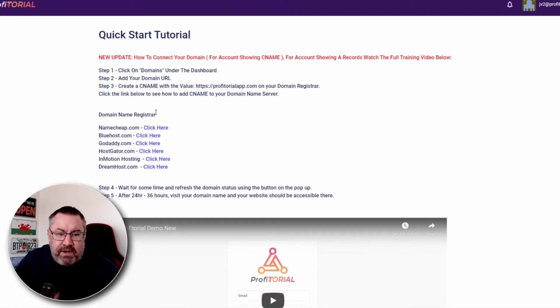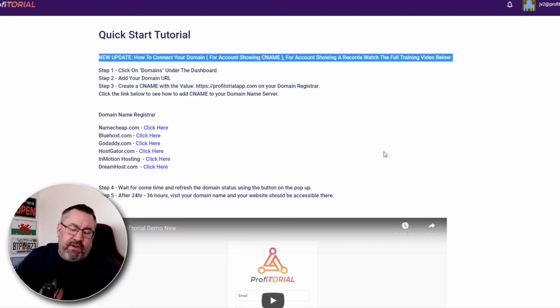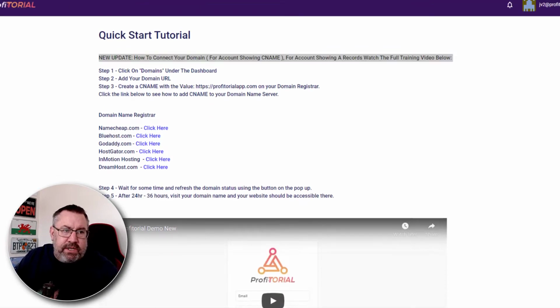Then you have your domain registrar. Now they've said this because this is another way that they can make money. Once you have a domain, you can go through each one of these, and these will all be affiliate links. And if you pay for a domain, they'll get a bit of cash. That's the reason they put them there. So that's the overall training.